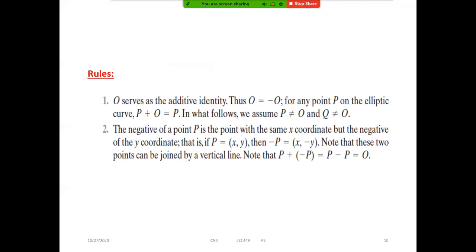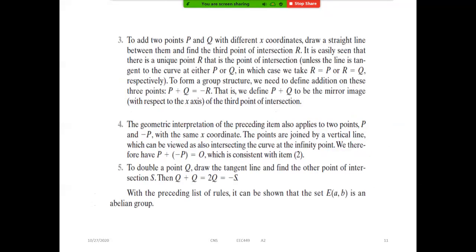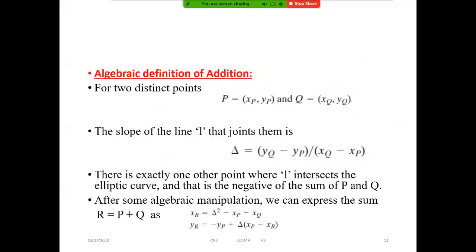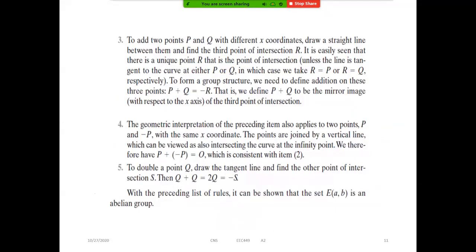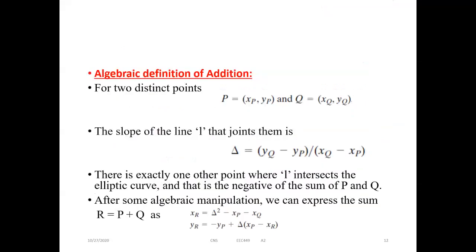Then we have seen some set of rules. It is very difficult to perform this when the values are very large, which I will show you later. But at least we can find p plus q addition or p plus p addition using these equations. You have to remember these equations from the exam point of view.